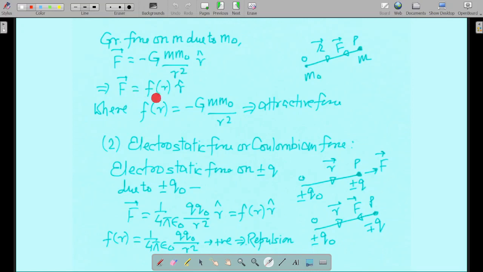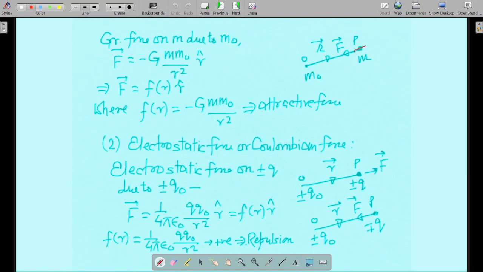Now F vector equals F of r times r hat. Now this F of r is G m m naught divided by r square, that is the attractive force, and that's why the negative sign is there. Another reason for the negative sign is that the attractive force acts in the opposite direction of the position vector connecting the 2 points.